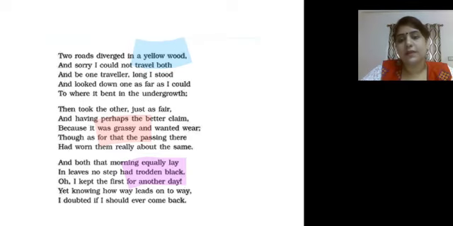These words are describing the idea. Trodden black, the road that is frequently used. Grassy and wanted wear, fresh. Yellow wood, it is telling us about the forest area. So through this poem, the poet is able to grasp the attention just by using these describing words.